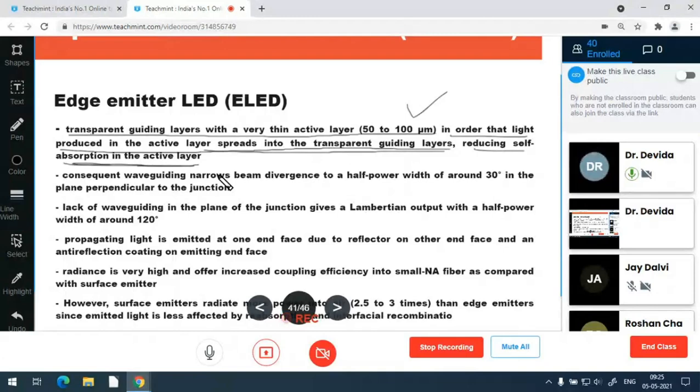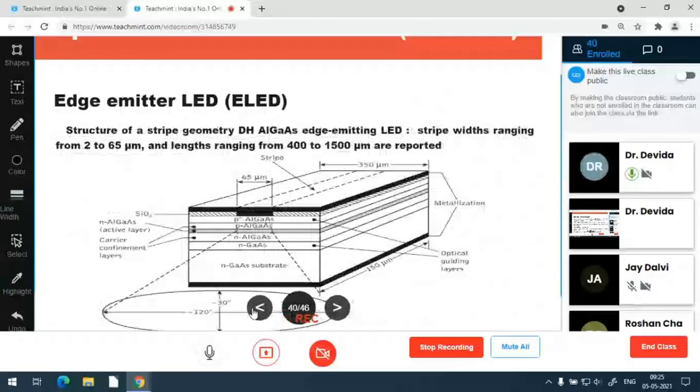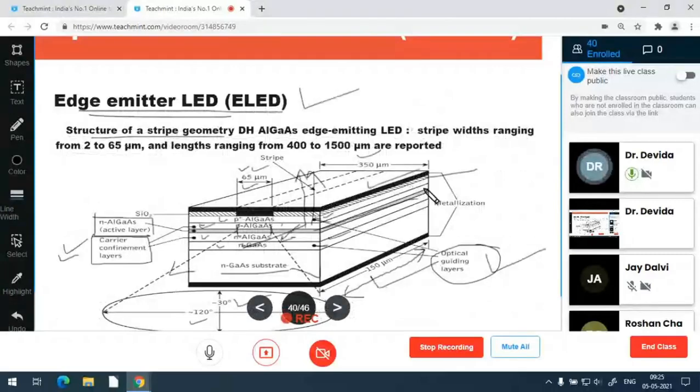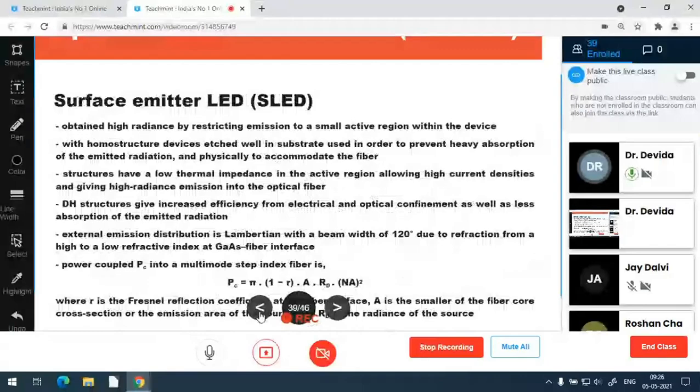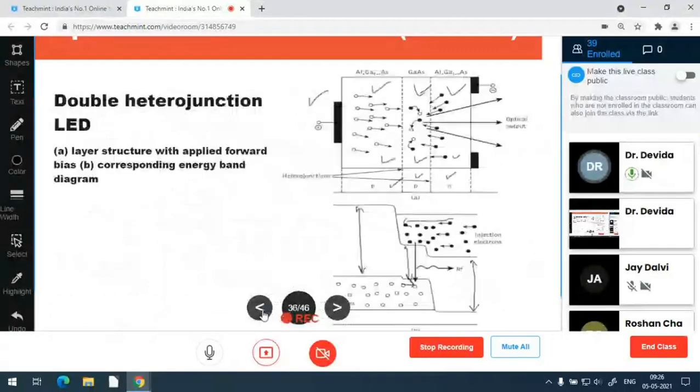Because it is an edge emitter, the photon generated has to travel 150 micrometer distance along the edge and then get emitted. In this travel, it can be absorbed in the active region because the active region has the same band gap energy, isn't it?